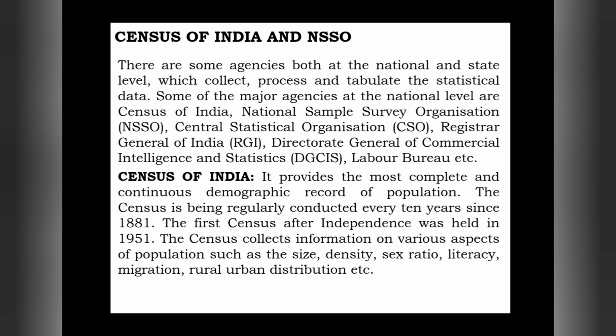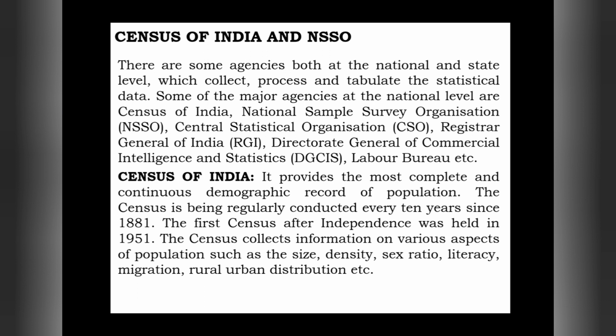Some of the major agencies at the national level are Census of India, National Sample Survey Organization, Central Statistical Organization, Registrar General of India, Directorate General of Commercial Intelligence and Statistics, and Labor Bureau. These are the agencies which are collecting, processing and tabulating the statistical data. Chronically these are publishing documents on certain areas. We will see later on which areas these institutions are working.